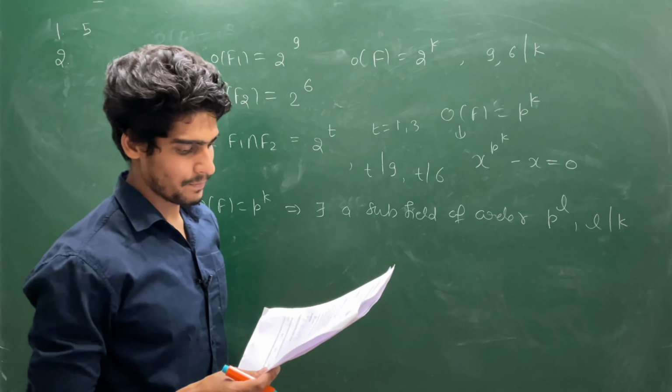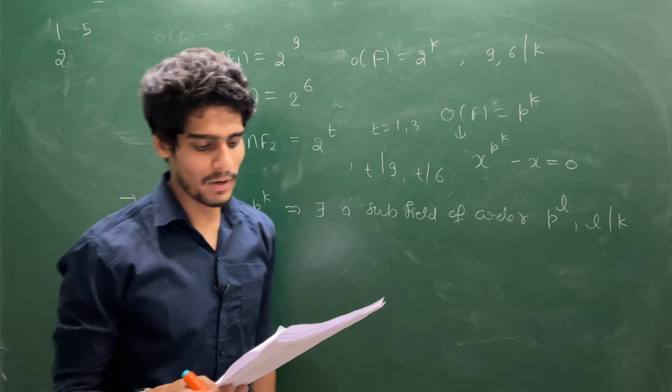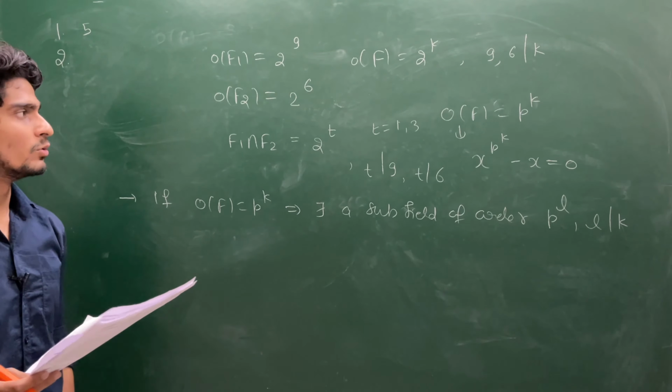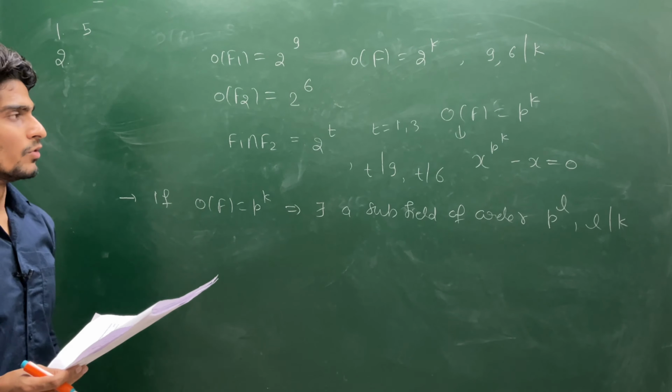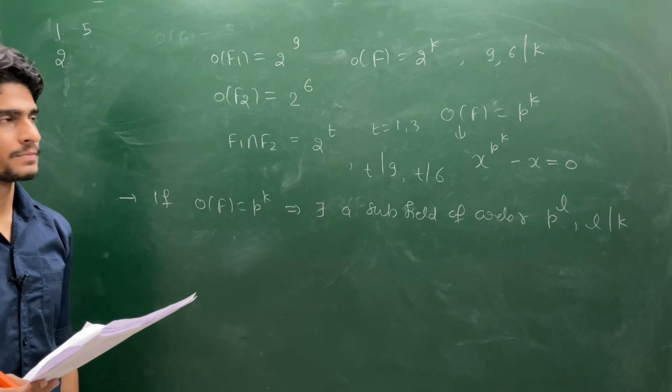So they are asking for the total number of elements in F1 intersection F2. So what can you say, what are the possible answers?